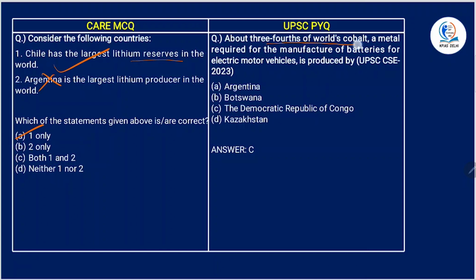About 3/4 of the world's cobalt, a metal required for manufacture of batteries for electric motor vehicles, is produced by the Democratic Republic of Congo. And in India, cobalt is found in states of Odisha and small amounts in Jharkhand and Nagaland. All right.